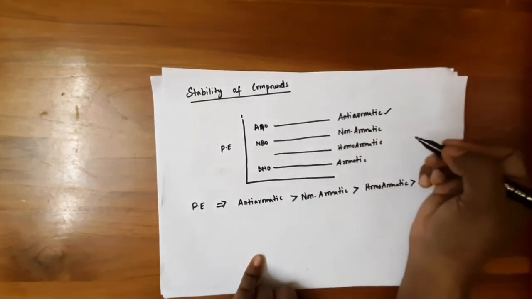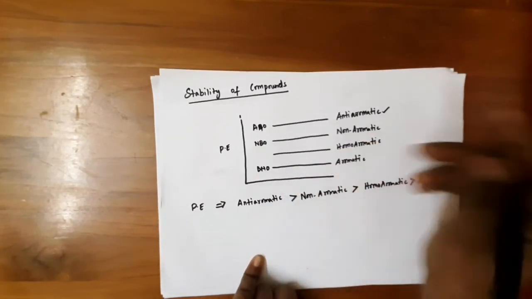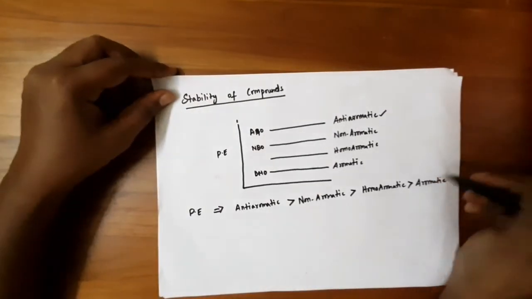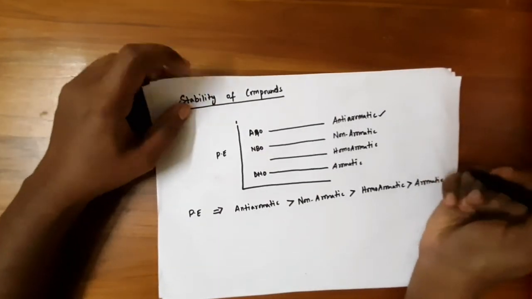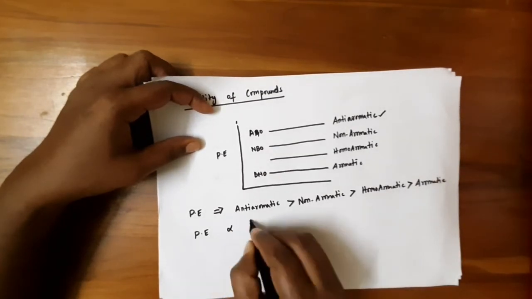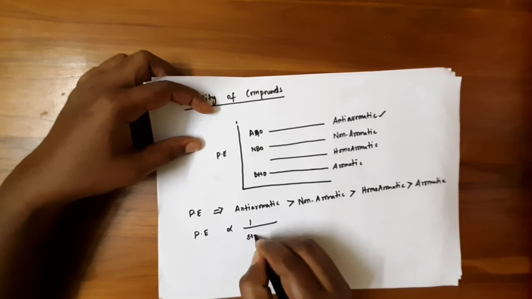So anti-aromatic compounds have the highest energy. Because of this reason, anti-aromatic compounds will not undergo substitution reactions as easily as aromatic compounds. As we know, potential energy is inversely proportional to stability.